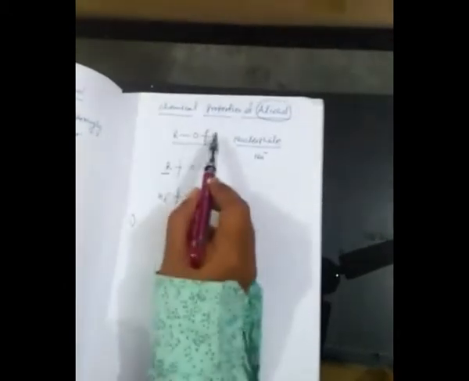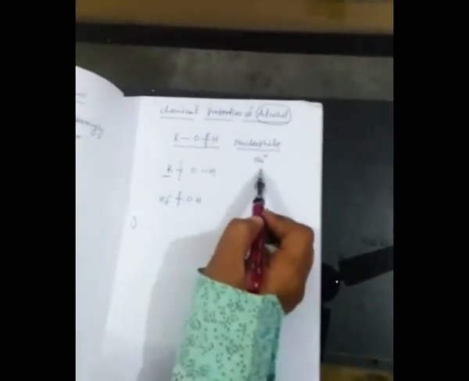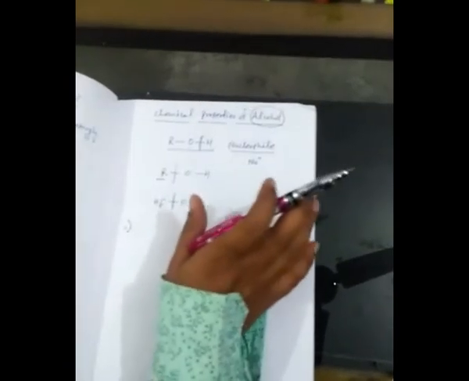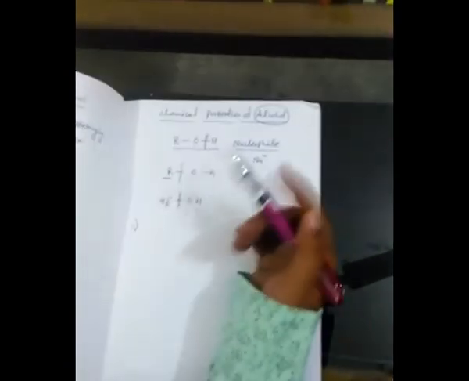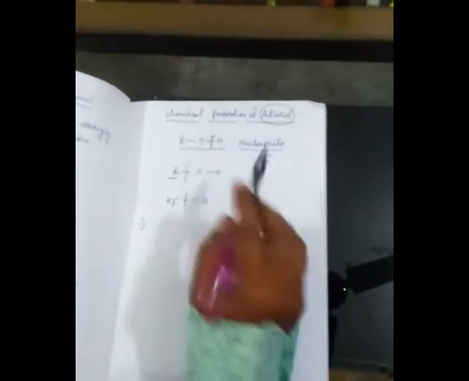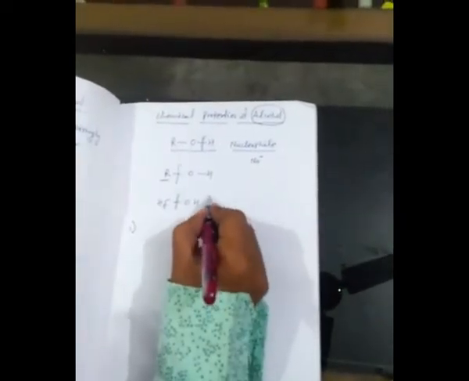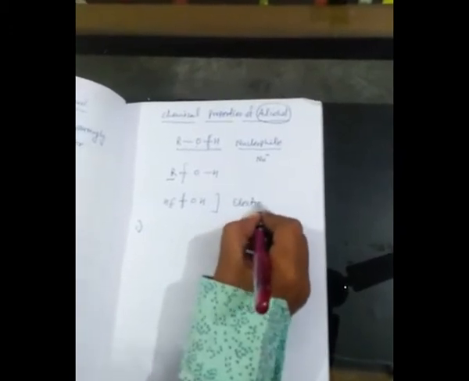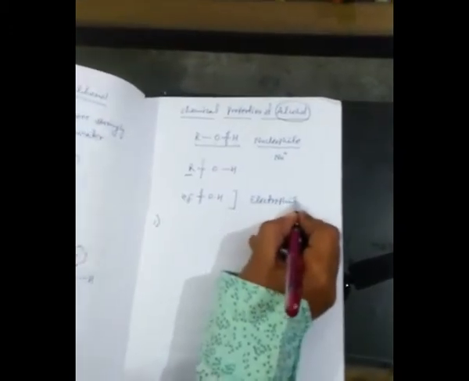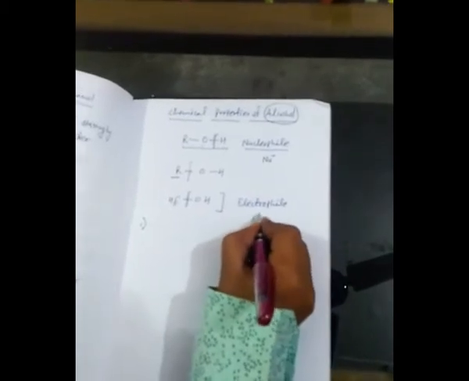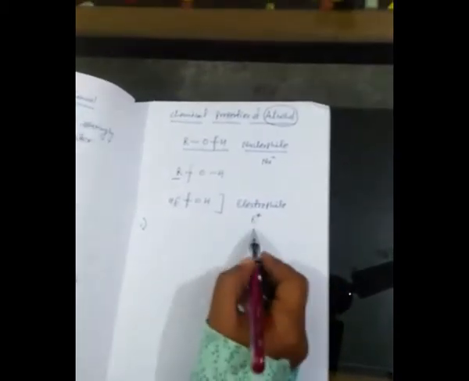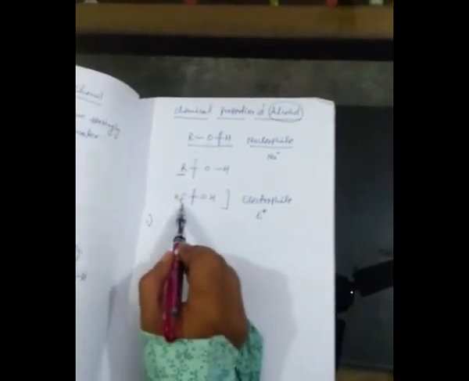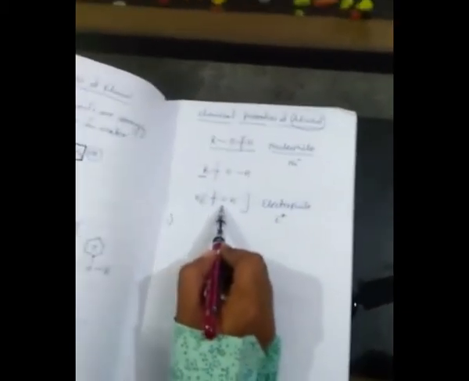So when alcohol behaves as a nucleophile, the bond between oxygen and hydrogen will split up. I will explain how that is possible, the mechanism, later. And when the alcohol behaves as an electrophile, meaning it has a positive charge, then the bond between the carbon and oxygen splits up.